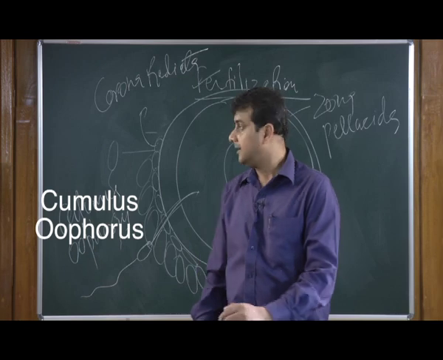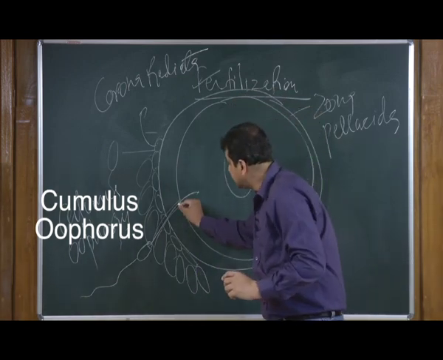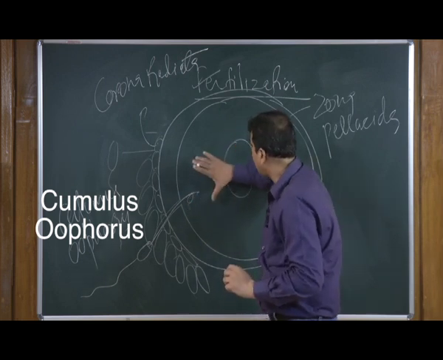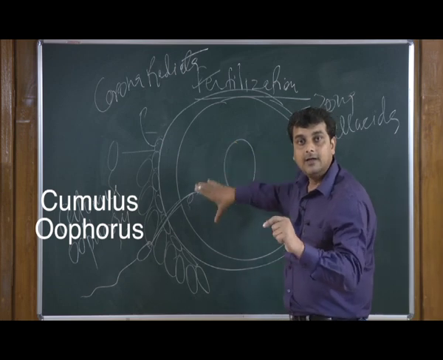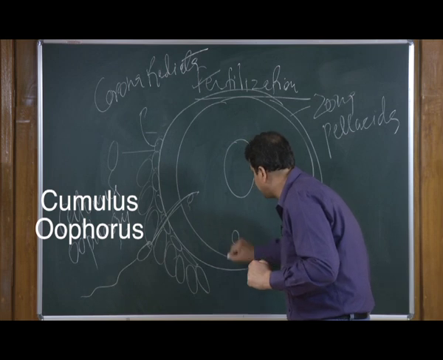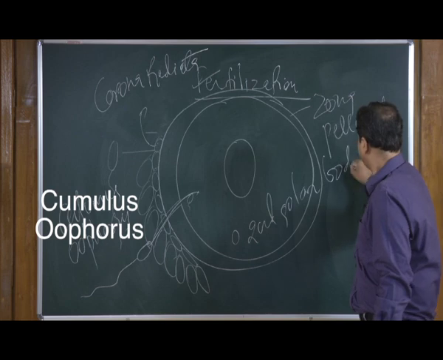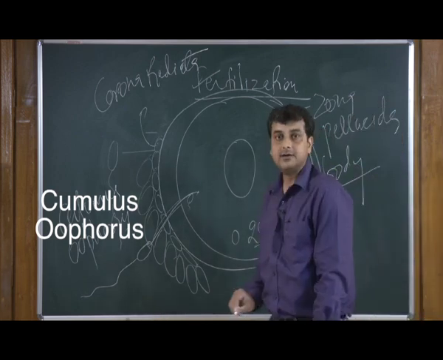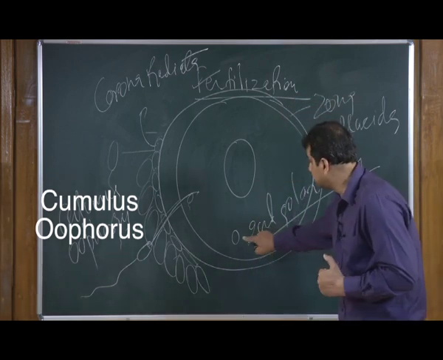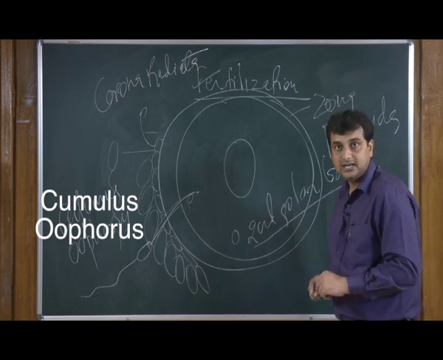And what is happening? The whole ova is there. Once the sperm enters the cytoplasmic content of the ova, there will be a formation of the second polar body. This second polar body formation is nothing but the completion of meiosis II. After this, the meiotic division is over. So now this is haploid in nature.